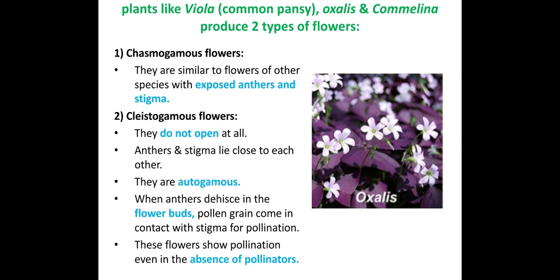So these flowers show pollination even in the absence of the pollinators. These cleistogamous flowers don't need a pollinating agent as they are closed. It is not open. Stigma and the anthers are there inside only. So there is easy falling of the pollen grains on the stigma, and no need for the carrying of the pollen grains. So even in the absence of the pollinators, they can show very well defined pollination.